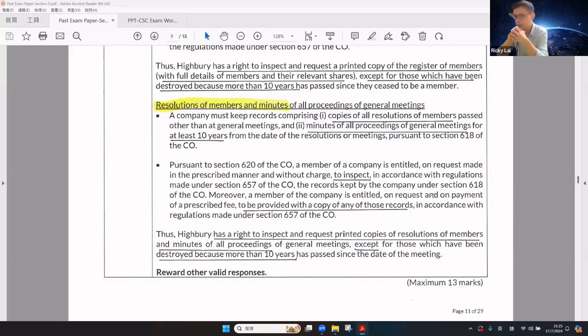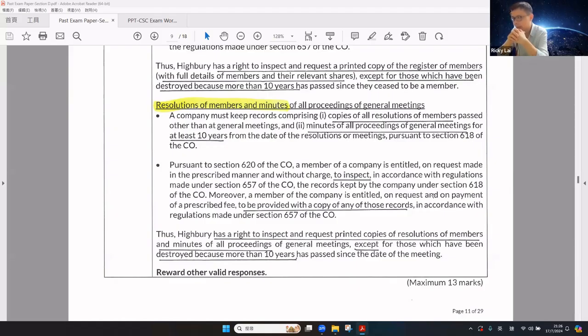The company must keep records, including copies of all resolutions of members passed other than at a general meeting, and minutes of all proceedings of general meetings, for at least 10 years. A member of the company is entitled, on request made in the prescribed manner and without charge, to inspect all the resolutions of members and minutes of all proceedings at the general meeting.